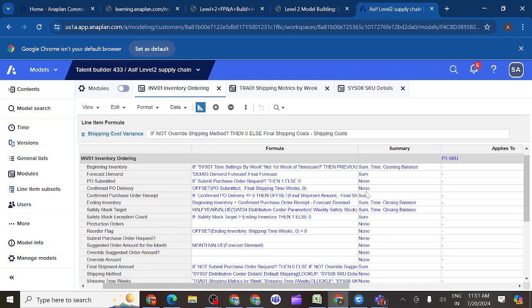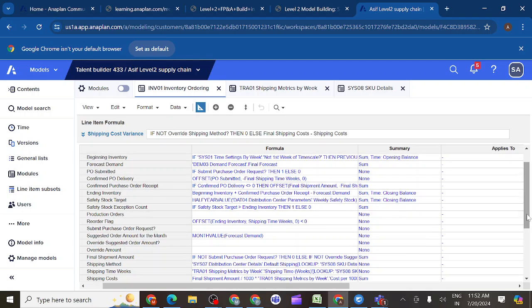Shipping method, none. Correct. Shipping time weeks, none. Correct. Confirmed purchase order receipt, sum. Correct. Ending inventory, sum and time closing balance. Correct. Safety stock target, none and time closing balance. Correct. Safety stock exception count, sum. Correct.